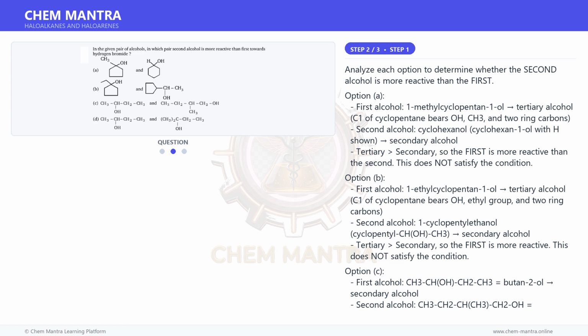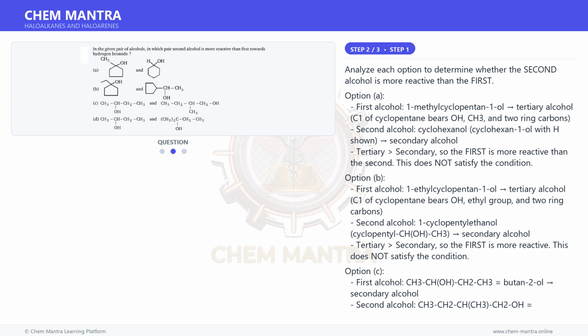Option B. First alcohol, 1-ethylcyclopentan-1-ol, a tertiary alcohol: C1 of cyclopentane bears OH, an ethyl group, and 2 ring carbons. Second alcohol, 1-cyclopentylethanol, cyclopentyl CH(OH)CH3, a secondary alcohol. Tertiary, secondary, so the first is more reactive. This does not satisfy the condition.